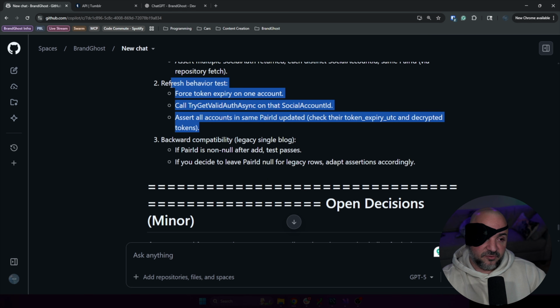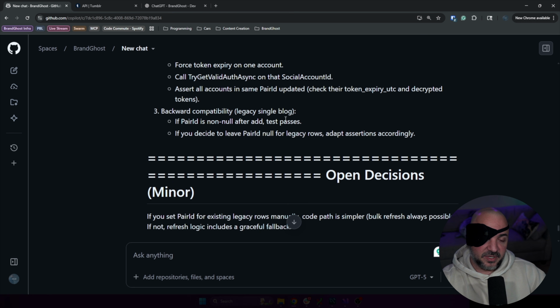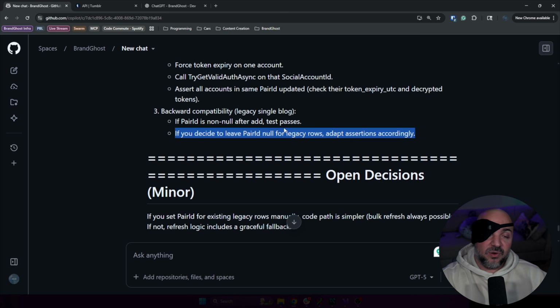I think that's good. Refresh behavior, backwards compatibility, right? So we need to make sure that we can support just a single one. But see, it says if you decide to leave, this is a good example. If it puts something like this into the GitHub issue, that won't be right, because I don't want it to tell the agent going to do the work if you decide. No, like we have decided up front. So I will say we leave the pair ID.